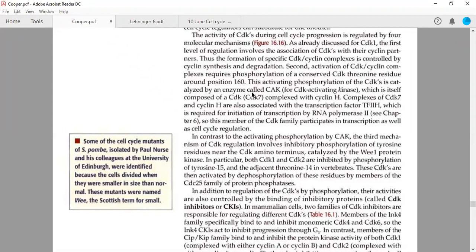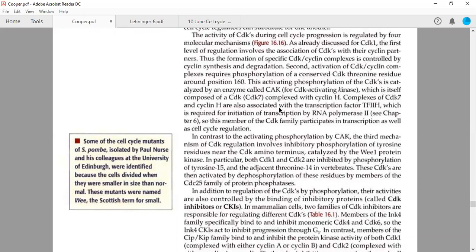So once they form a complex, this CDK7 and cyclin H, it is called CAK, and this particular CAK is going to phosphorylate the threonine around 160 position of CDK1. For example, CDK1 threonine 161 position, and lead to its activation.